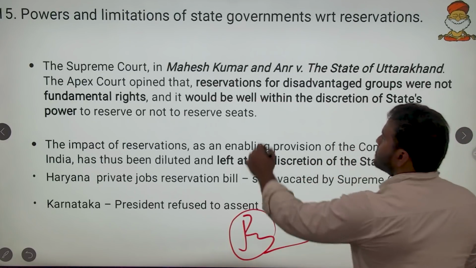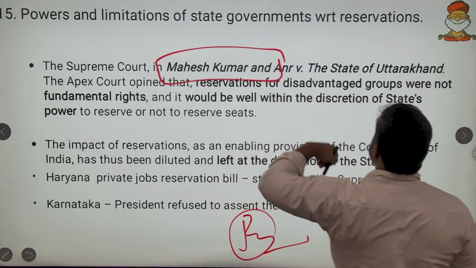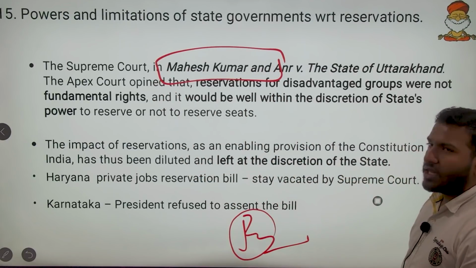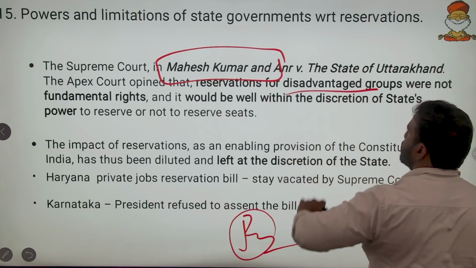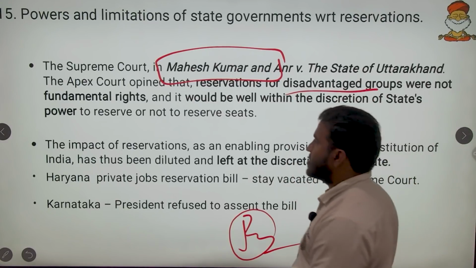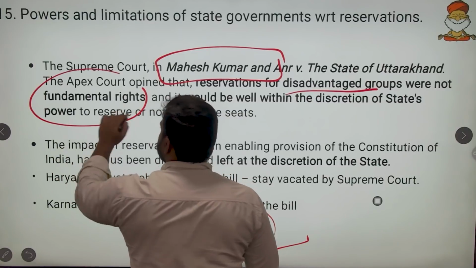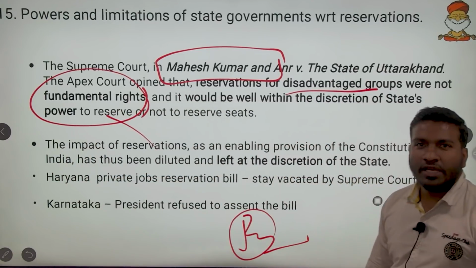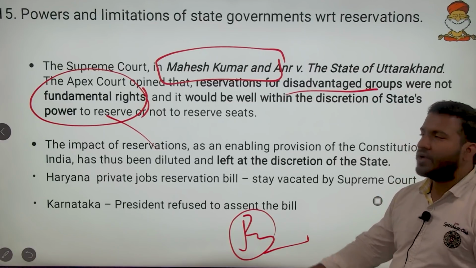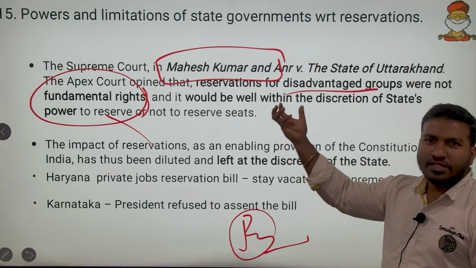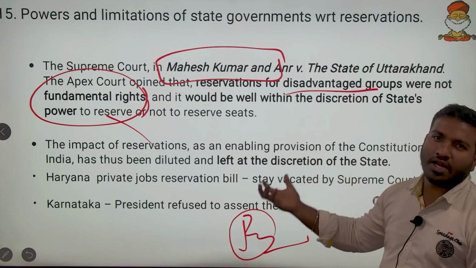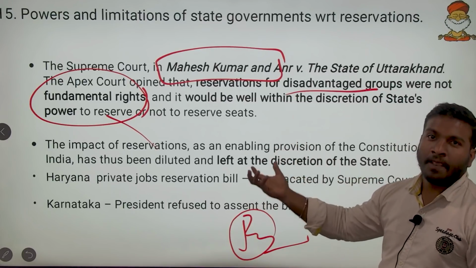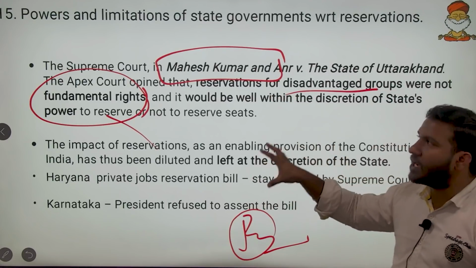In the Mukesh Kumar case versus State of Uttarakhand, the apex court, the Supreme Court, said that reservation for disadvantaged groups is not a fundamental right. The Supreme Court has repeatedly said that reservation is not a fundamental right. We have seen Article 16, 16(4), all these. But why is reservation not a fundamental right whenever we have an article? We have to look into it keenly from that perspective.